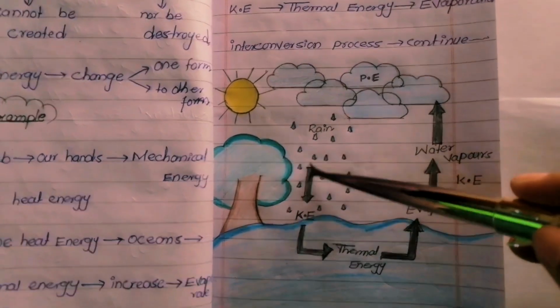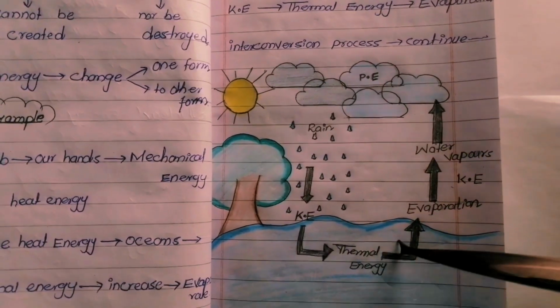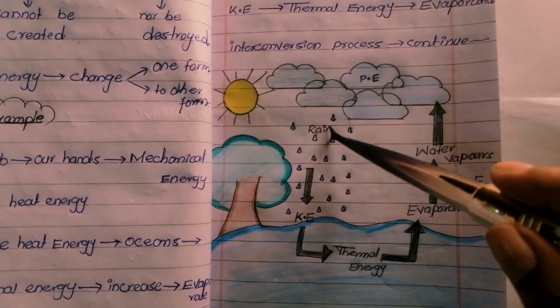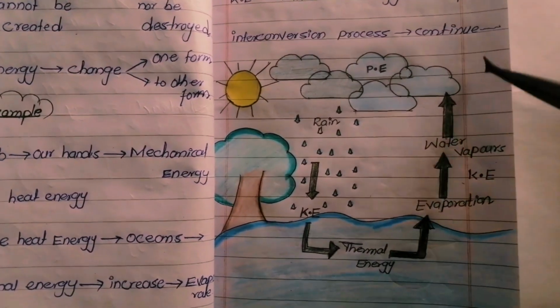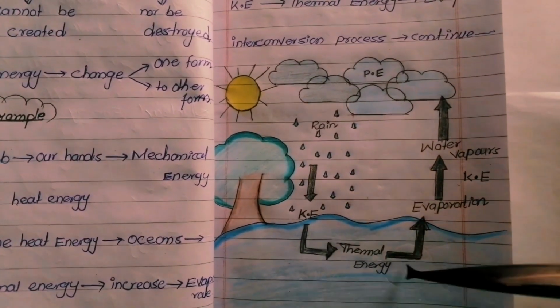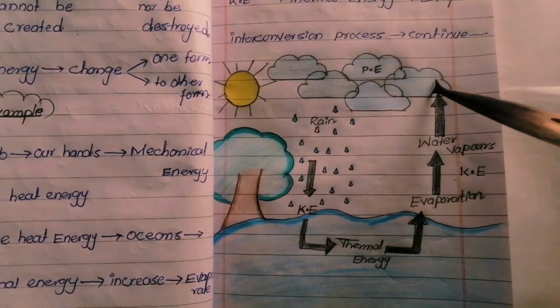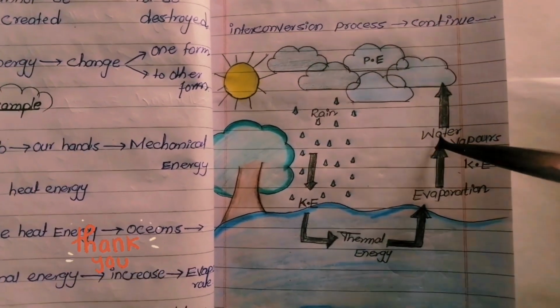And then due to this kinetic energy, these water particles again enter into the ocean, and this process of interconveyance will continue. So in interconveyance, only one form of energy will be changed into another form of energy, but the total amount of energy will remain constant.